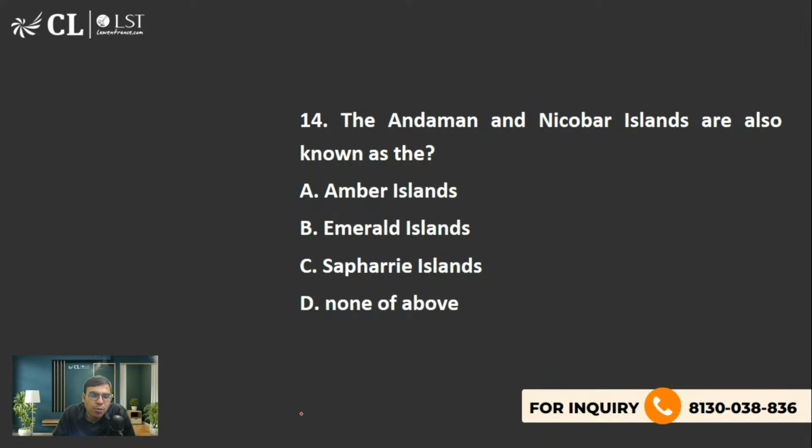Now let's move on to the next one. The Andaman and Nicobar group of islands are also known as what? Ambar Islands, Emerald Islands, Safari Islands, none of the above. What is the right answer?